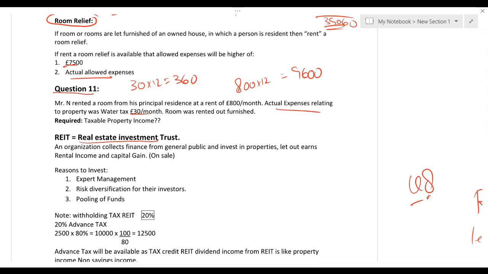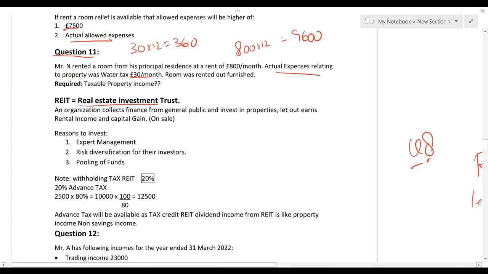So if you are a shareholder of real estate investment trust, whatever dividend you are receiving, that dividend will not be treated as dividend. That dividend will be treated as property income, non-saving income. And secondly, whatever you have received from real estate investment trust, it will be treated as 80% because 20% tax is already paid at source. And while solving the question, you have to gross it up. How do we gross? Multiply by 100 and divide by 80. Let me explain what I want to say. What is this real estate investment trust? An organization collects finance from general public and invests in properties let out on rental income and capital gain.